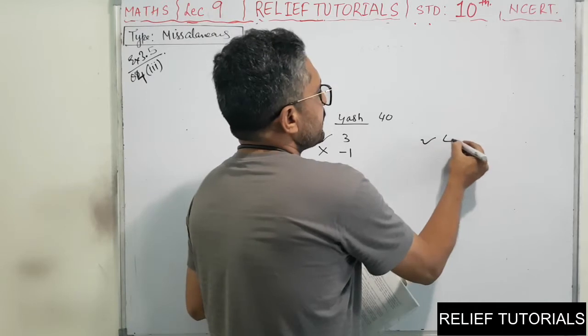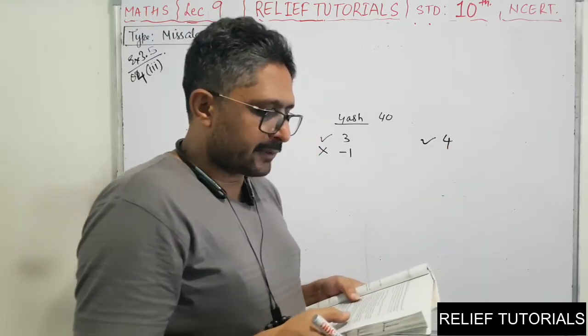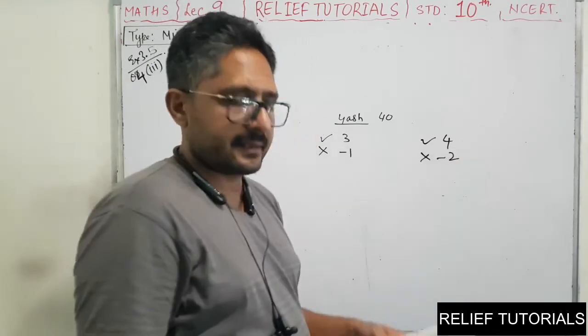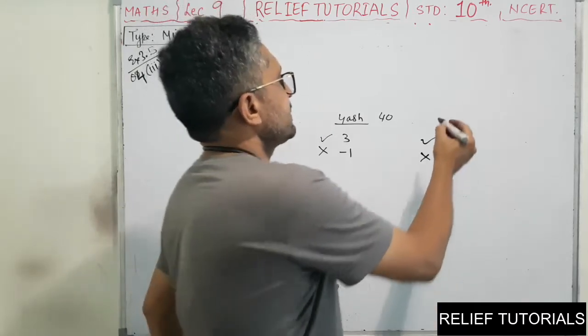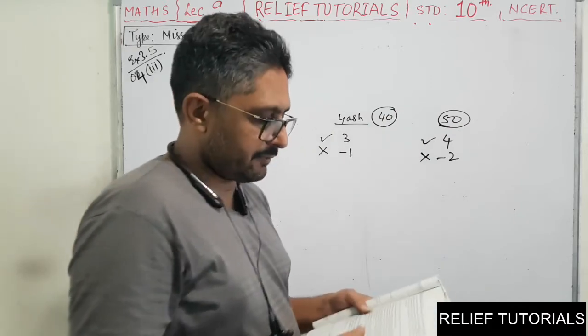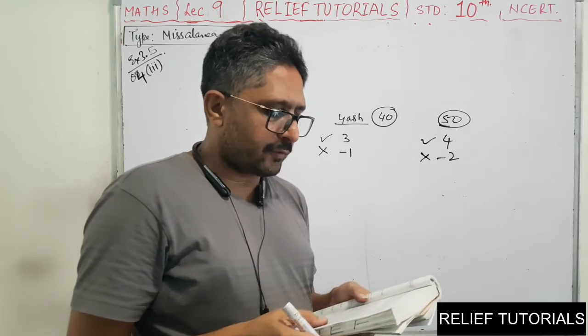Had 4 marks been awarded for each correct answer, and 2 marks been deducted for each incorrect answer, then Yash would have scored 50 marks. So for the first condition 40 marks, for this condition 50 marks. Then Yash should have scored 50 marks.